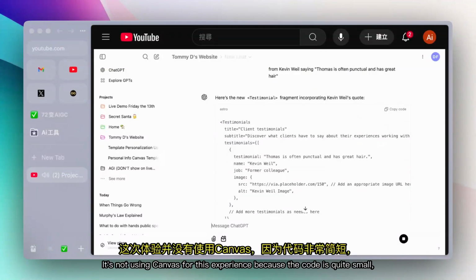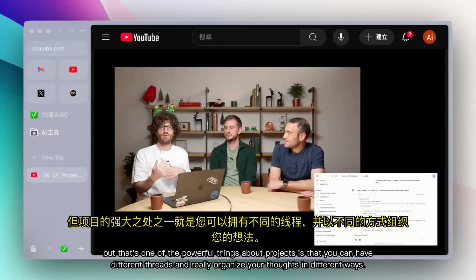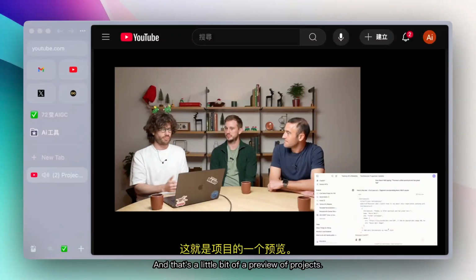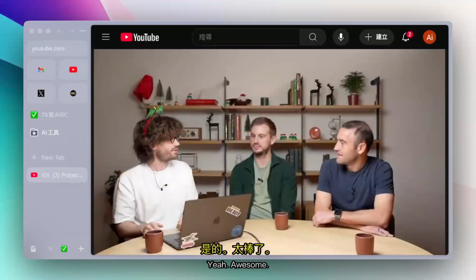It's not using Canvas for this experience because the code is quite small, but that's one of the powerful things about projects is that you can have different threads and really organize your thoughts in different ways. And that's a little bit of a preview of projects. So let me kick it back to you, Kevin, to close this out. Awesome.